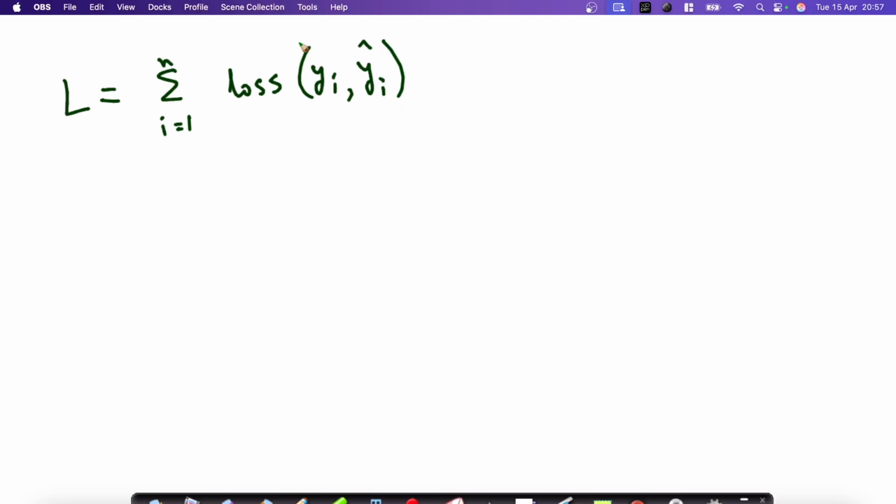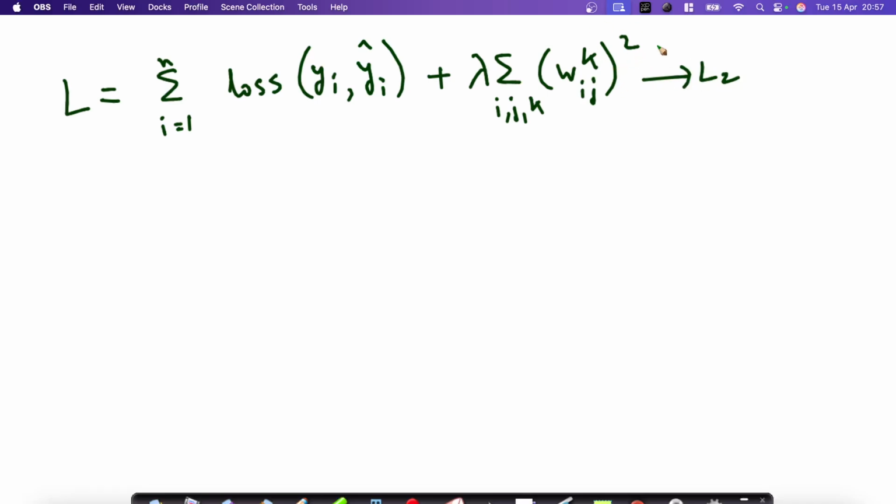Along with that, we add a regularization term, as we have seen in various machine learning algorithms already. We could add the sum of the squared weights, w_ijk squared, and this is for L2 regularization. We also know we can use L1 regularization.